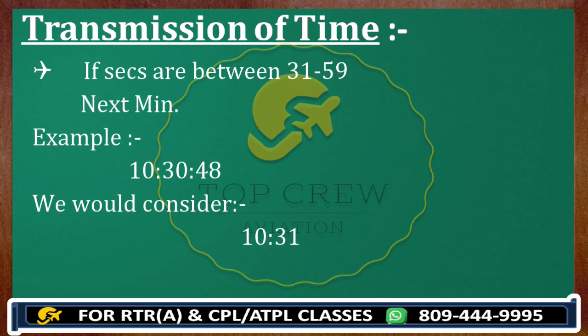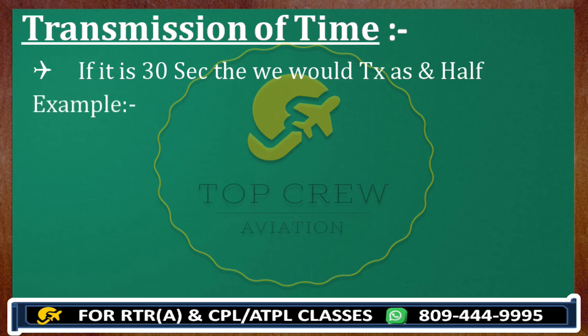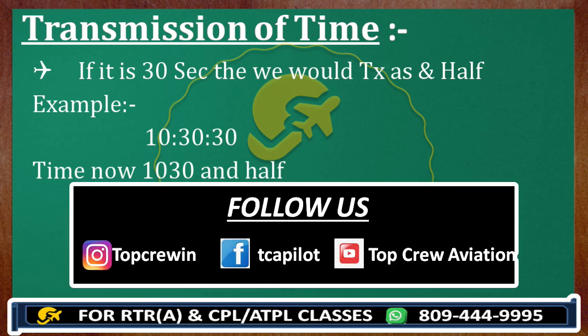And in case it is exactly 30 seconds, guys, we would transmit it as 'and half'. Example: 103030, we would call time now 1030 and half. Alright, guys. So I hope you understand, this is a very important thing. If you do not take it into consideration, guys, you can score 0 in this particular question, and you get these kinds of questions at the very start of your exam. So it can create a blunder if you do this, guys. So do remember, it is very easy but very, very important, guys.